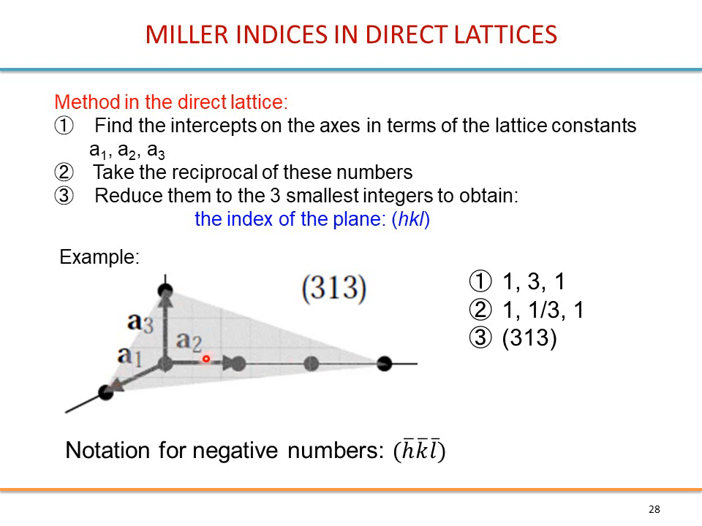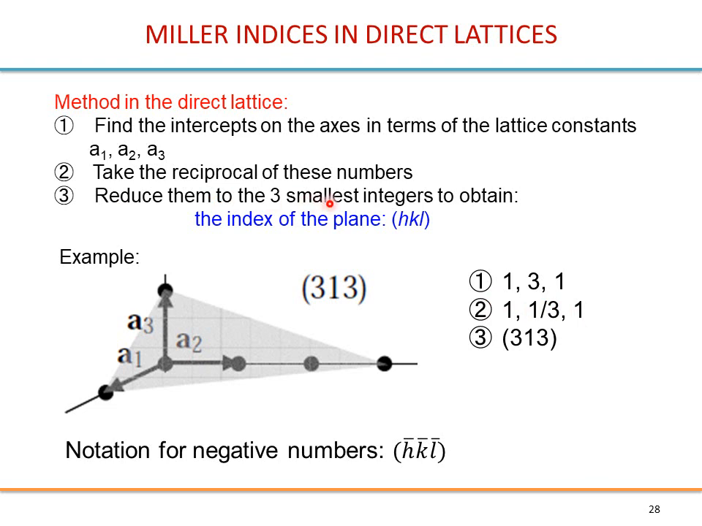We take the example shown here. So find the intercepts on the axes in terms of the lattice constants a1, a2, a3. In this case, for this particular plane, it crosses this line at 1, this line at 3, and the vertical axis at 1. So we have 1, 3, 1. Then take the reciprocal of these numbers. So 1, 1/3, 1. This comes from the reciprocal lattice.